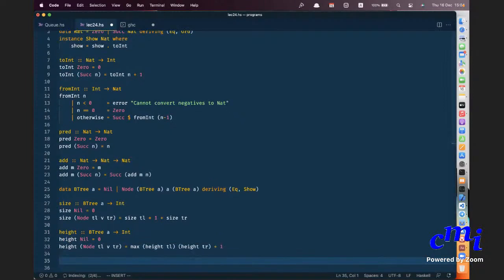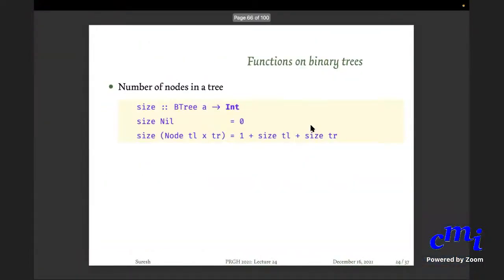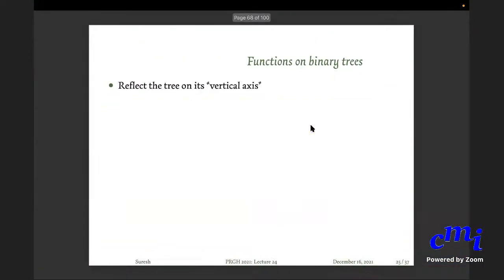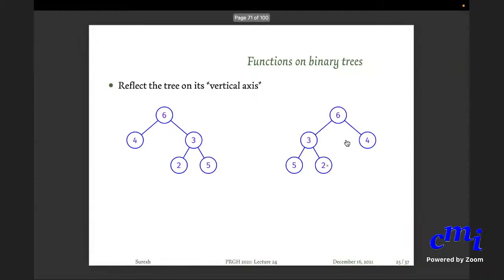Now, slightly more challenging. I want to define reflect. You want to reflect the tree on its vertical axis. Meaning, if you have a tree like this, to reflect it means the right subtree should go to the left and the left subtree should go to the right. But that should also be recursively reflected. So the whole thing is reflected. Is it clear?